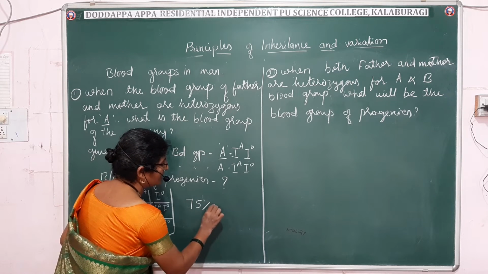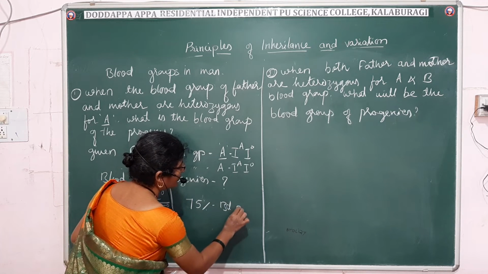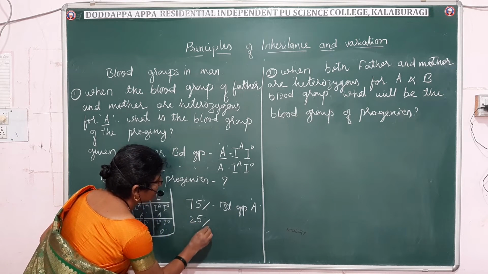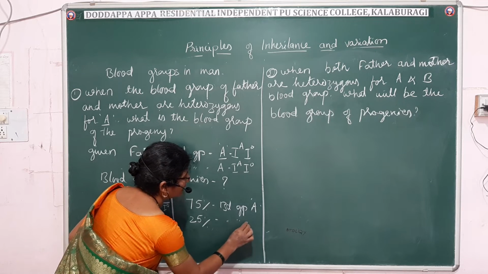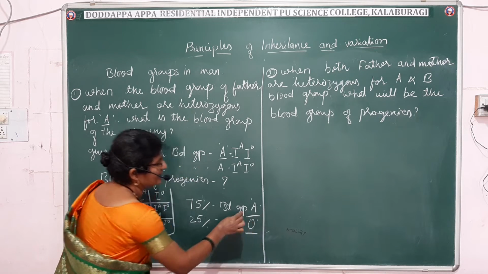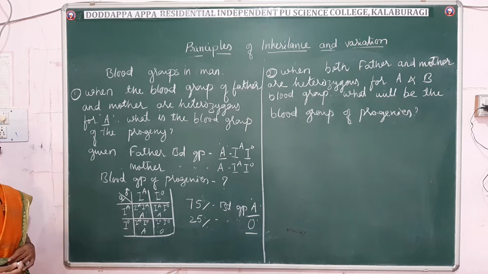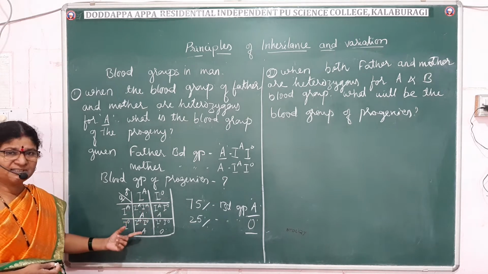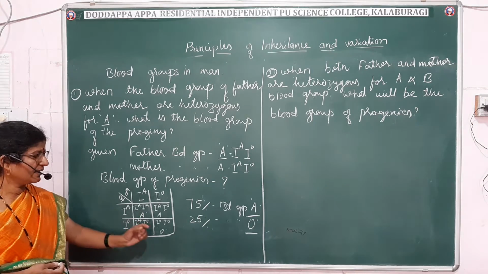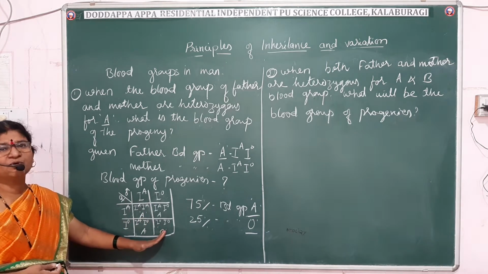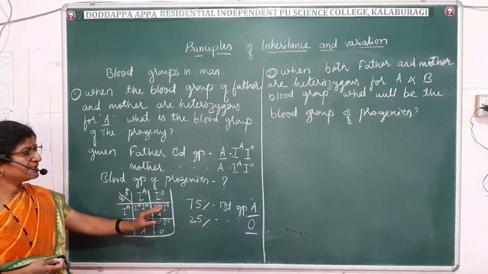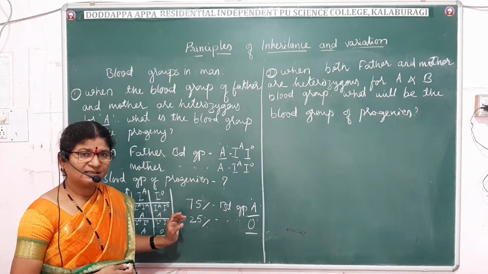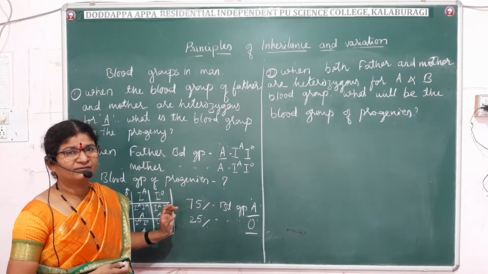75% of the progenies will have blood group A and 25% of the progenies will have blood group O. Among these, if you consider homozygous and heterozygous, then 25% is homozygous dominant, 50% is heterozygous dominant, and 25% is homozygous recessive. So these are the chances of having the blood group in the progenies. That is how we can work out the blood group of the progenies.